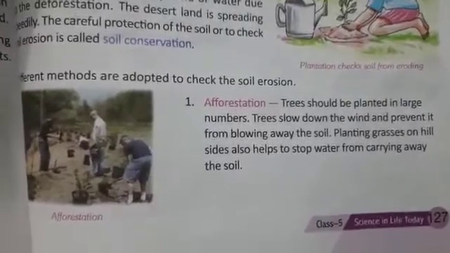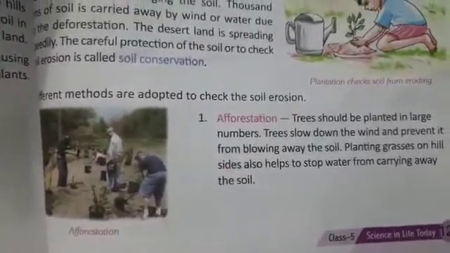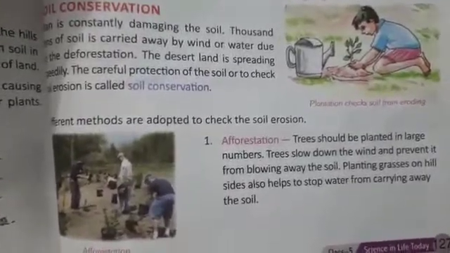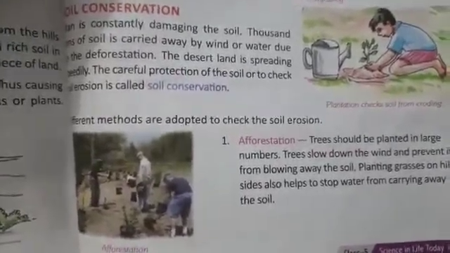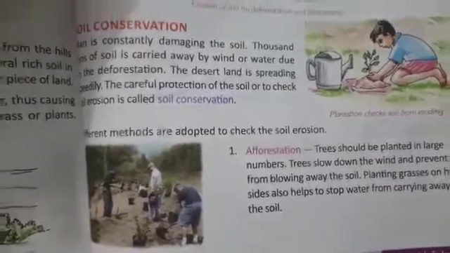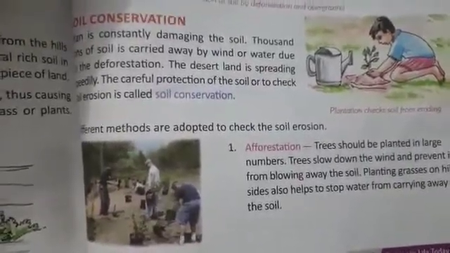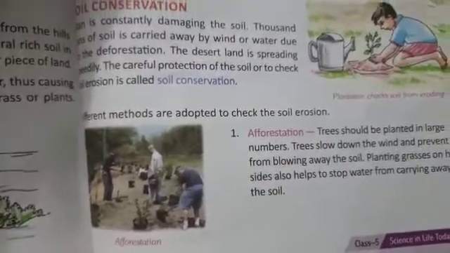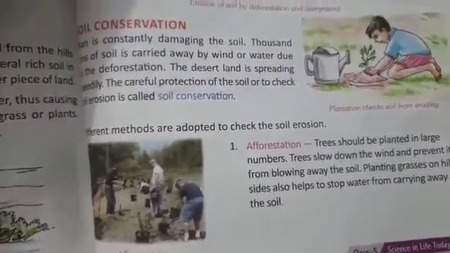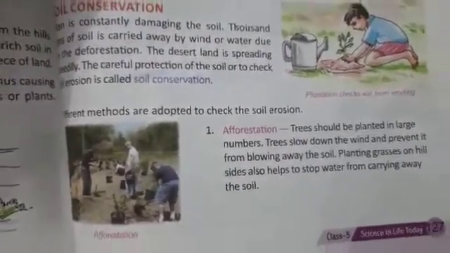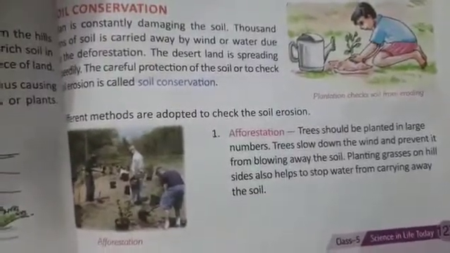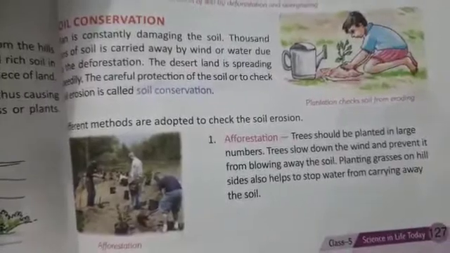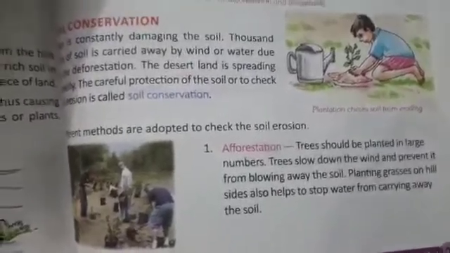We have to plant more trees so that trees slow down the wind and prevent it from blowing away the soil. If we plant more trees, the soil will not move from one place to another. Soil will not blow from one place to another. Planting grasses on the hillsides also helps to stop water from carrying away the soil.